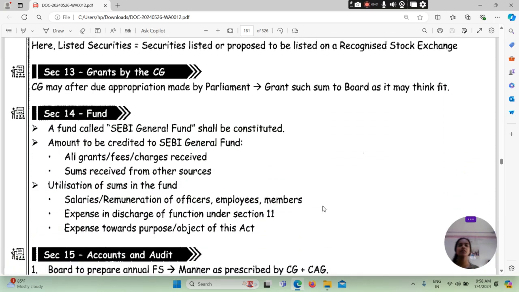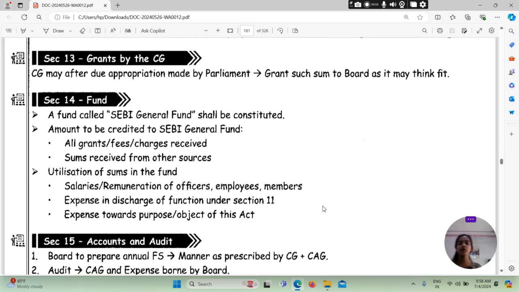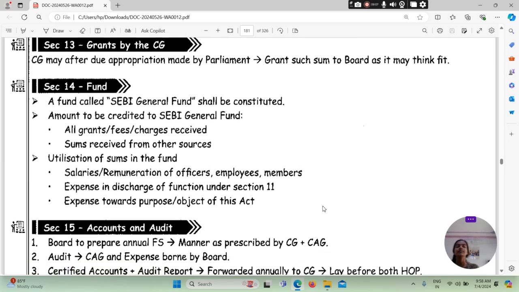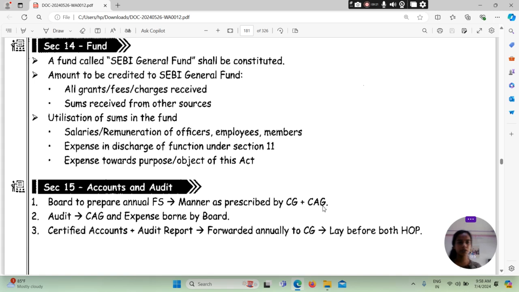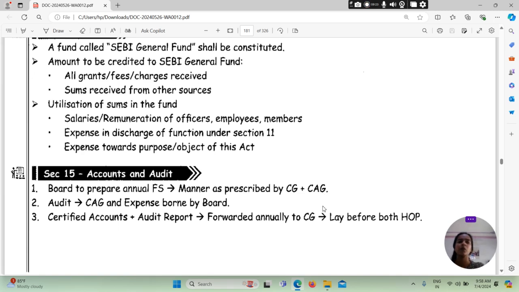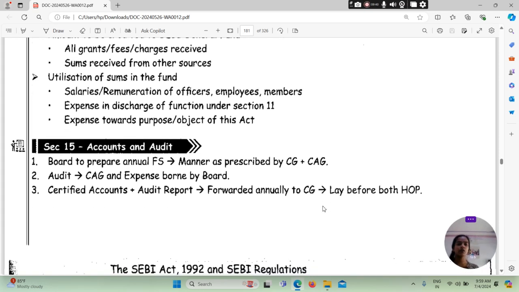Section 13 बात करता है that is about the grants by the central government. What will be the grants by the central government? क्या होगा? Central government after due appropriation made by parliament grant such sum to board as it may think fit. Section 14 basically talks about the fund. A fund called Sebi General Fund shall be constituted. Amount to be credited to Sebi General Fund: all grants, fees, charges received, sums received from other sources, utilization of sums in the fund, salaries, remuneration of officers, employees, members, expenses in discharge of function under Section 11, and expenses toward purpose and object of this Act.